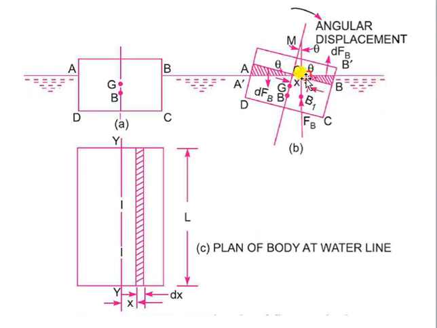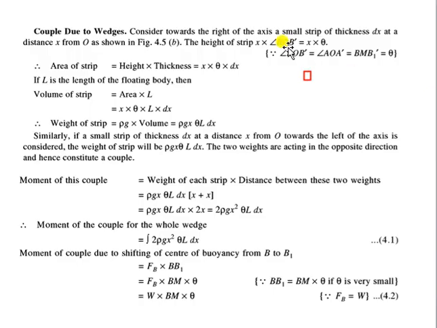We are considering this elemental area having thickness dx at a distance of x from the normal axis of the body. We are going to find the moment on this elemental strip. The force on this elemental strip, how can we find it? We are considering a small strip of thickness dx at a distance x from the center axis. So the height of the strip will be x theta.